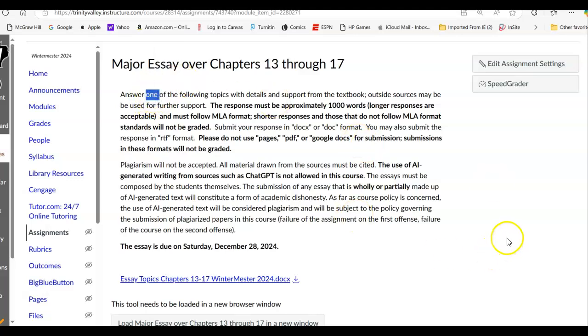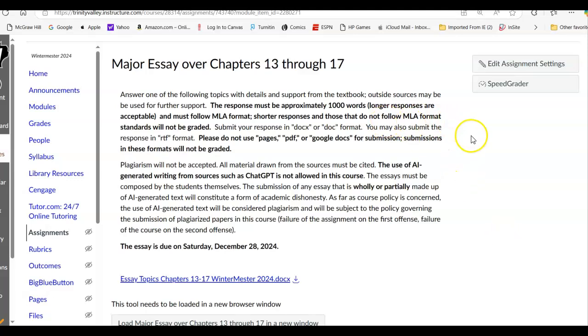A few years ago, when in a humanities class online, I had a student. They had a choice of different topics, and she submitted it early, which was good because she did a brief paragraph over every topic. So I had to send her a note saying you are supposed to choose one and write a full essay, 1,000 words or more. So please keep that in mind.